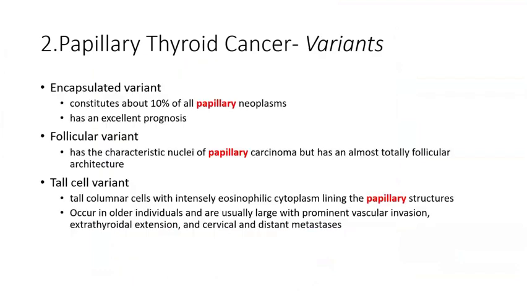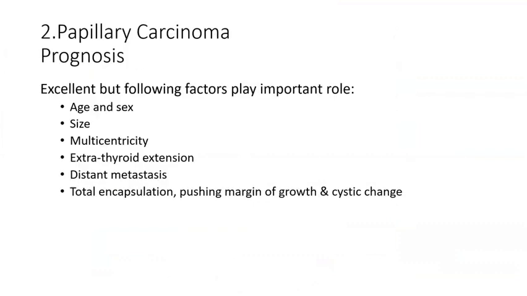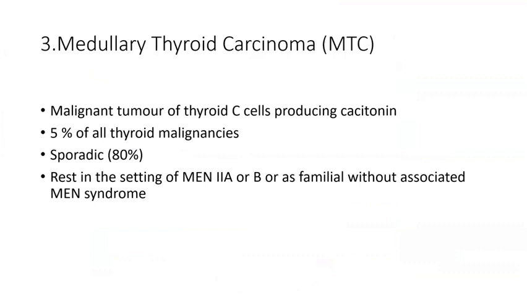Other variants, at least you should remember the names of the other variants of papillary carcinoma: encapsulated variant, follicular variant, tall cell variant, diffuse sclerosing, and hyalinizing trabecular variant. Just know the names, that is enough. Sometimes in MCQs, they may ask whether something is a variant of papillary carcinoma. Most common will be lymph node metastasis. It is very rare to have distant metastasis, but it is possible with papillary carcinoma. It may go to lung, liver, as well as the brain.